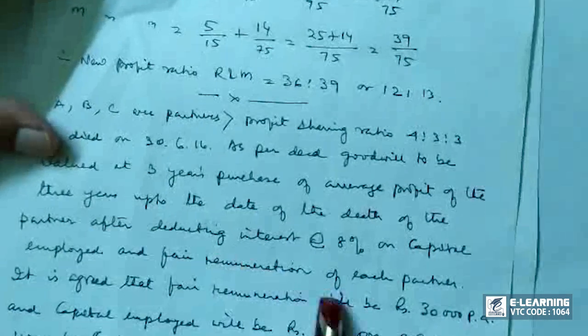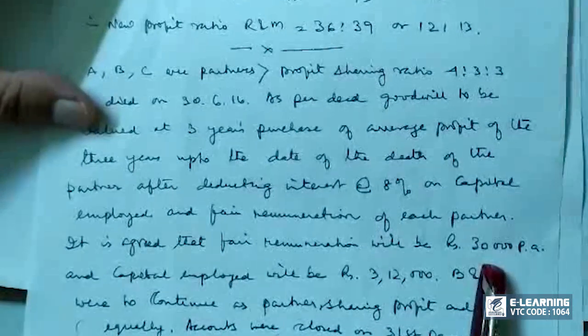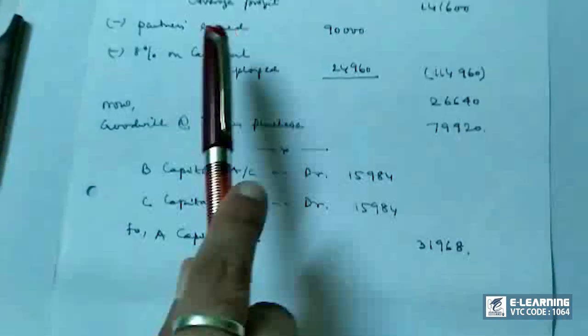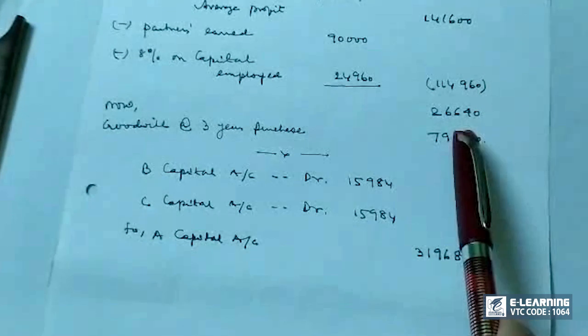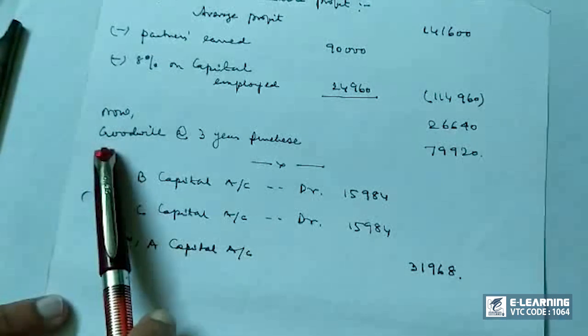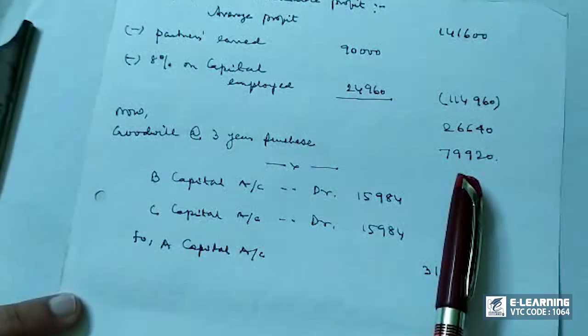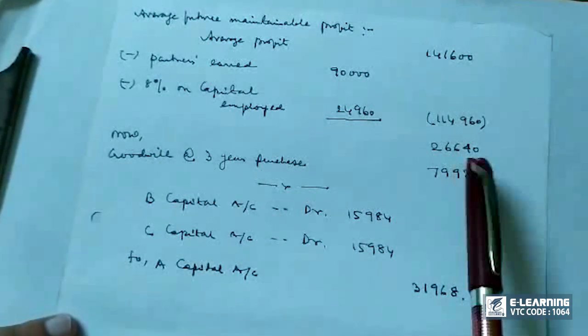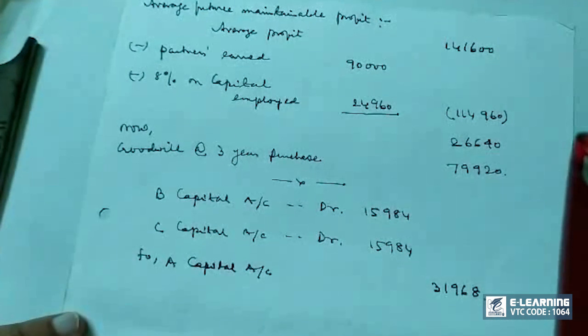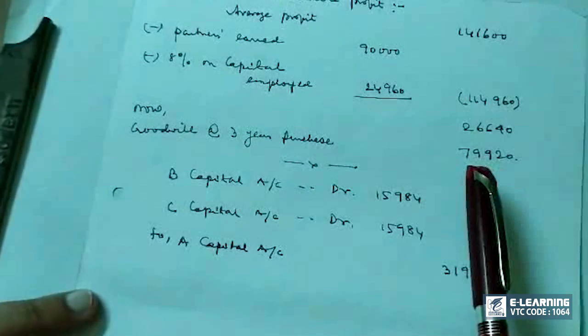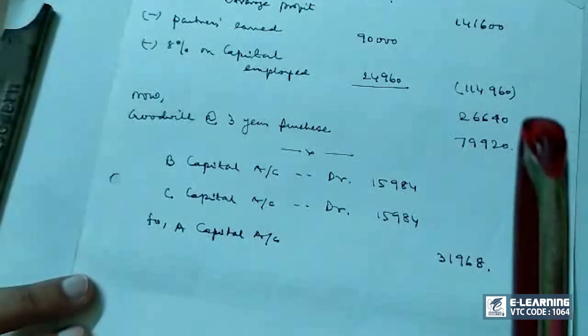Once again I am going to show you. The fair remuneration will be 30,000 per annum. So this is this 90,000 less. So goodwill at 3 years purchase will be this. This minus this is this. Now this is the valuation of goodwill.